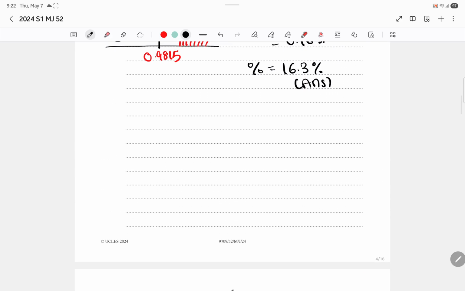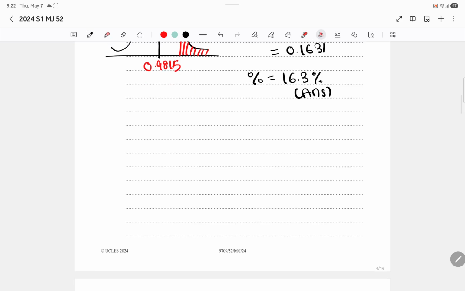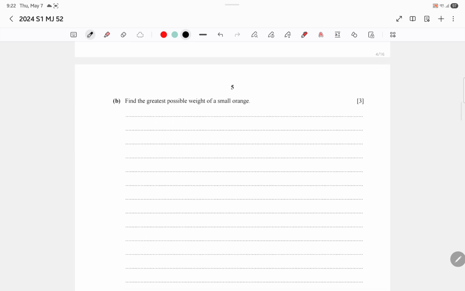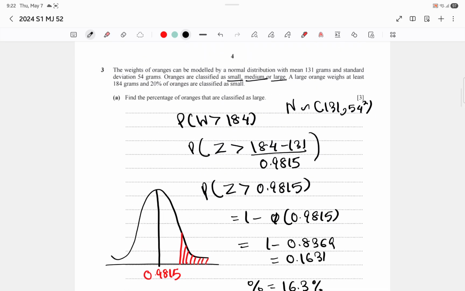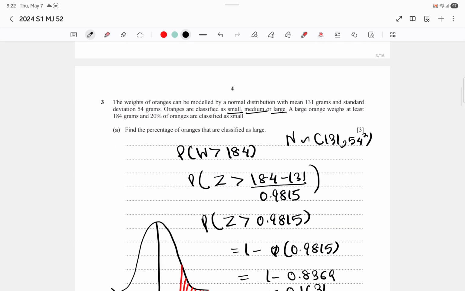Now, moving on to the next question: find the greatest possible weight of a small orange. The probability that the orange is small is 20%, so 0.2. It's a normal distribution with mean 131 grams.